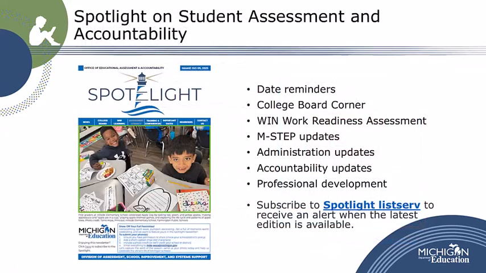The Spotlight on Student Assessment and Accountability is MDE's weekly newsletter. Sections are designated to the SAT suite of assessments and WIN Work Readiness Assessment. You will also find updated M-STEP information. Sign up for Spotlight at the link listed on the screen or go to the MME webpage at www.michigan.gov/MME and select the Spotlight newsletter.